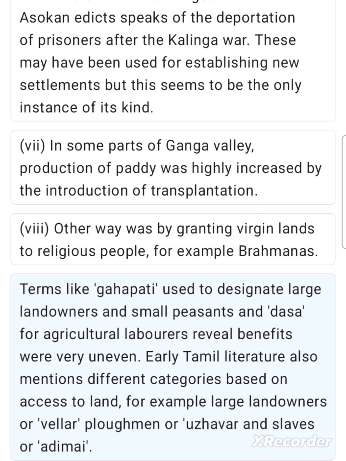Terms like Gahapati, used to designate large landowners and small peasants, and Dasa, for agricultural laborers, reveal that benefits were very uneven. Early Tamil literature also mentions different categories based on access to land, for example large landowners or Veller, plowmen or Uzavar, and slaves or Adimai.